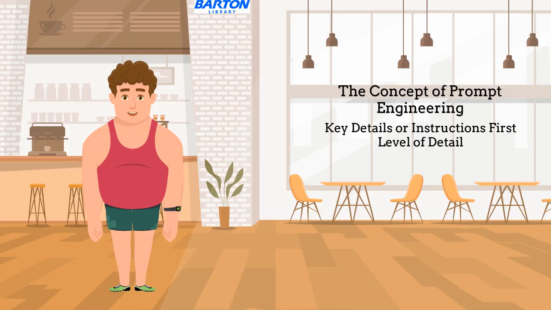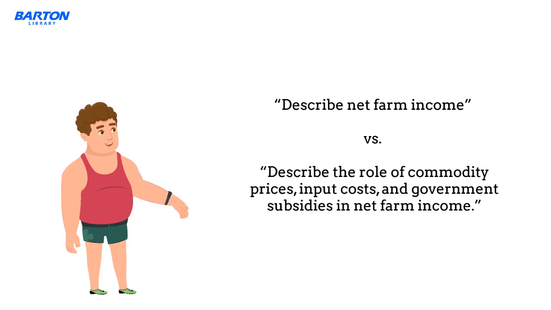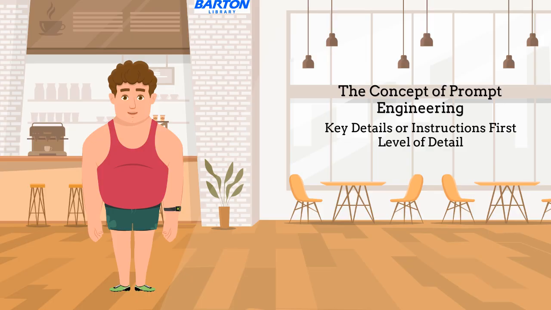The level of detail and specificity in a prompt affect the output. More detailed prompts tend to yield more specific and targeted outputs. For example, look at the prompts: describe net farm income versus describe the role of commodity prices, input costs, and government subsidies in net farm income. Which one is more likely to give you a specific output? However, in the interests of clarity, you should avoid long sentences with multiple subpoints. Craft short sentences that are easy to understand. Ask specific questions that explain the context of the question.